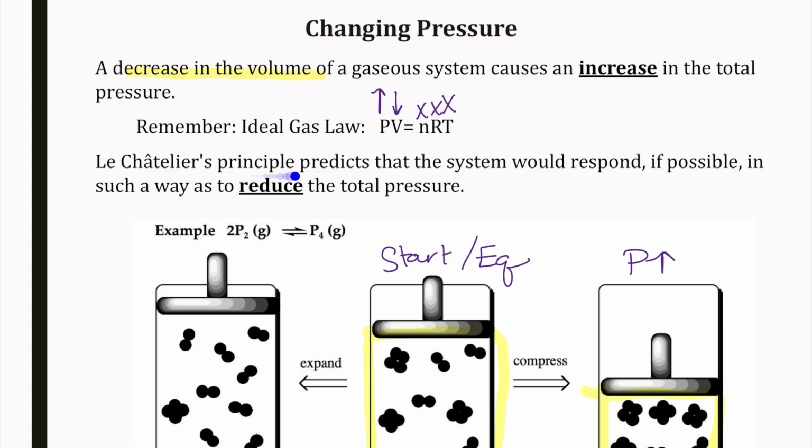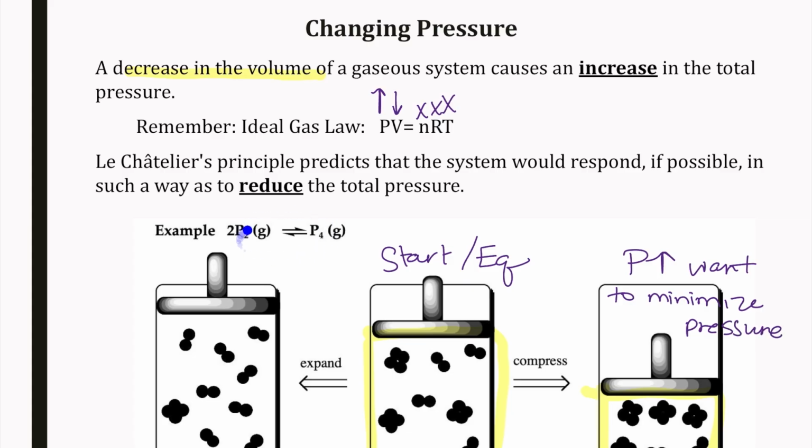What is going to happen with Le Chatelier's principle? It predicts the system will respond to try and reduce that pressure. So if the pressure goes up, Le Chatelier's principle says that we want to minimize that pressure. And how can we do that as we look at our reaction?